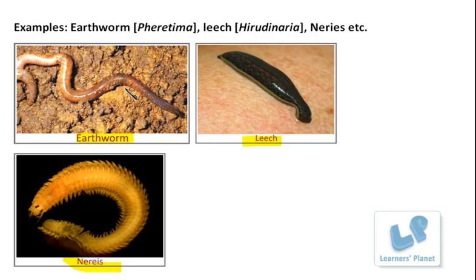These organisms have a segmented body. If you pick it up, I know you may feel a little bad to touch it, but of course, if you are a science student, you can proceed. You can see that they have a segmented body. And besides this, the thing you can easily observe is that the body surface is smooth, soft, and also slimy and moist.